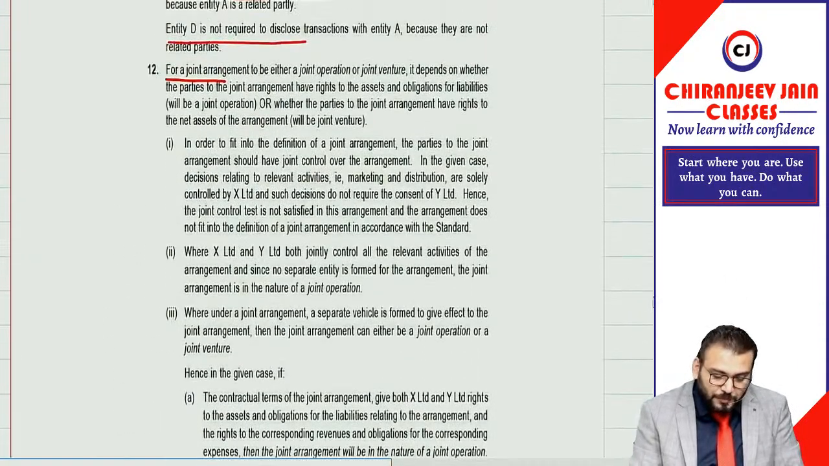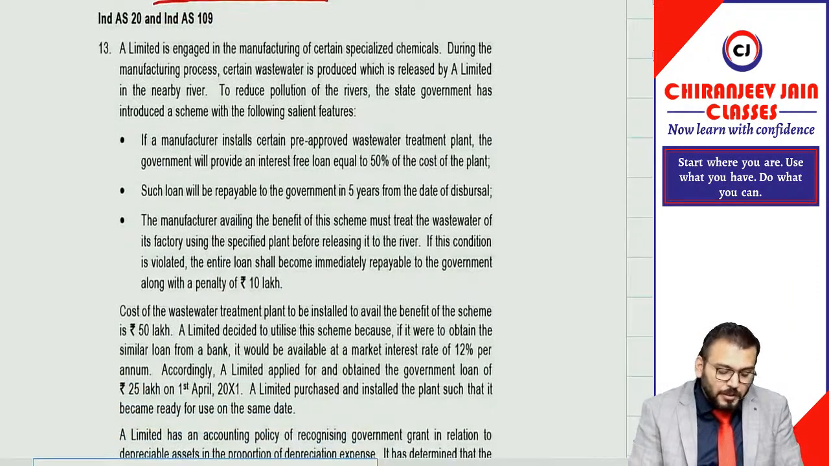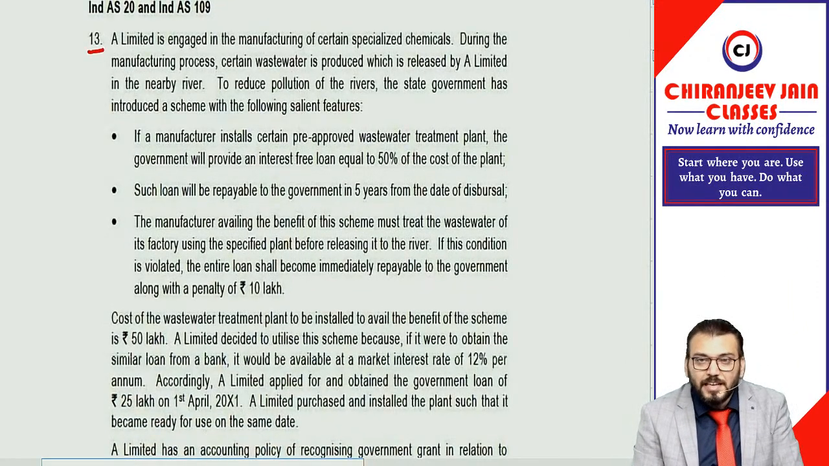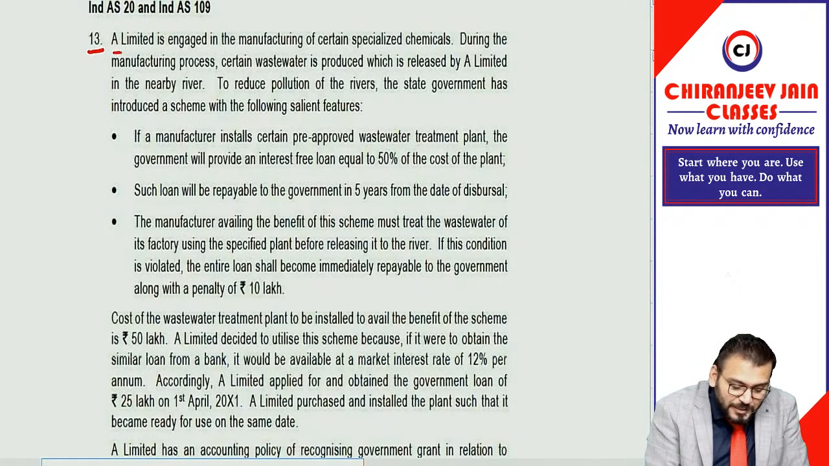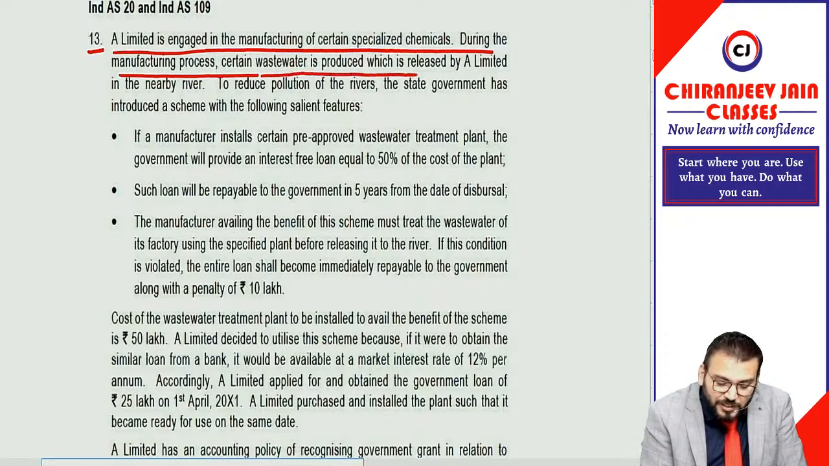So question, we have done question number 12. 12 completed. Now question 13 is a good question related to Ind AS 20 and Ind AS 109. A Limited is engaged in the manufacturing of certain specialized chemical. During the manufacturing process, certain wastewater is produced which is released by A Limited in a nearby river.